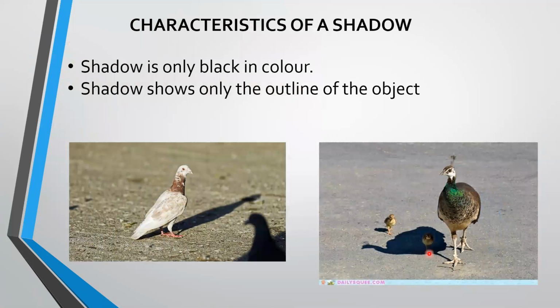A shadow has the following characteristics. Shadow is only black in color. It doesn't give any details of the object except the outline of the object.